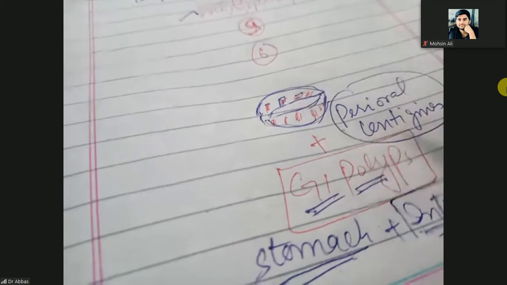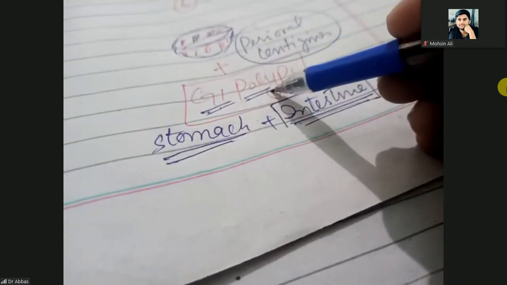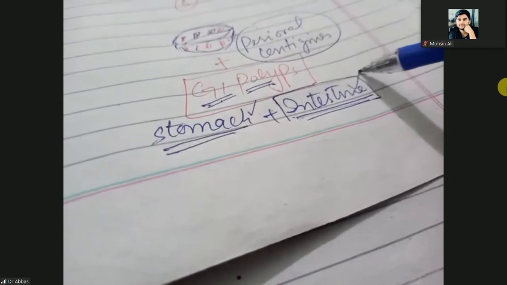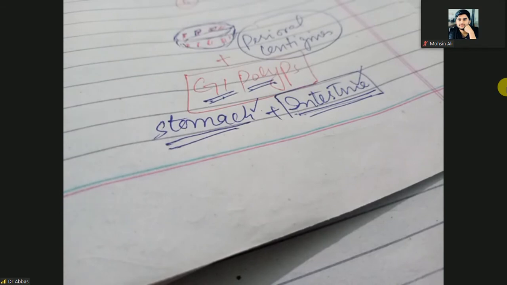And you will also find some GI polyps around the stomach and the intestine. These GI polyps are non-cancerous growths, called hamartomatous polyps of the GIT. Clear?